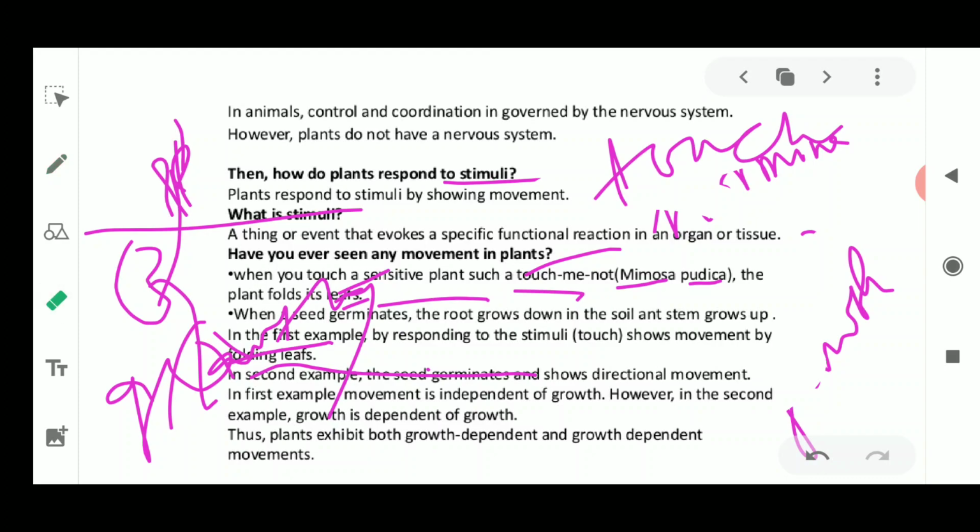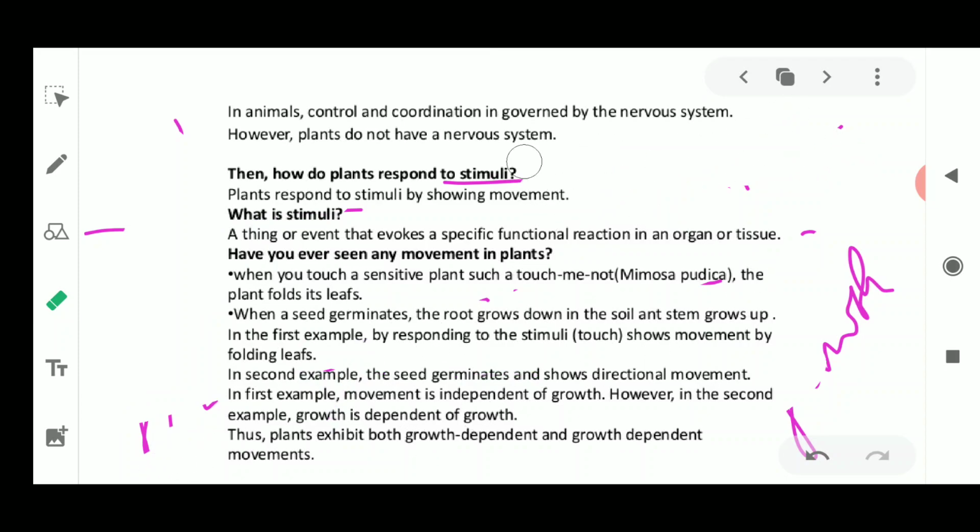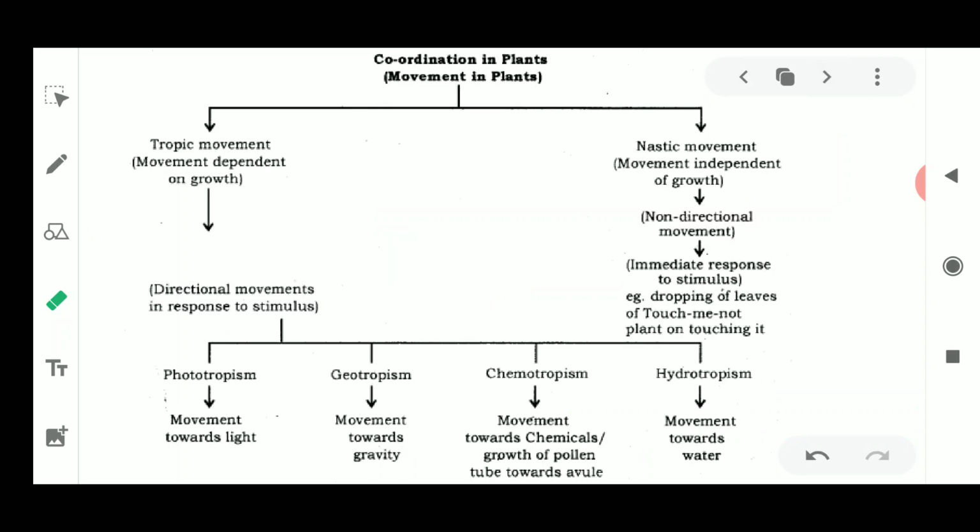So this is how plants respond to every stimulus which is present in their surroundings. These are a few examples which you could see very clearly in common life, that plants show movement in response to signals given from the environment. Now I would like to tell you what kind of movement and coordination is taking place inside the plants through this ray diagram.